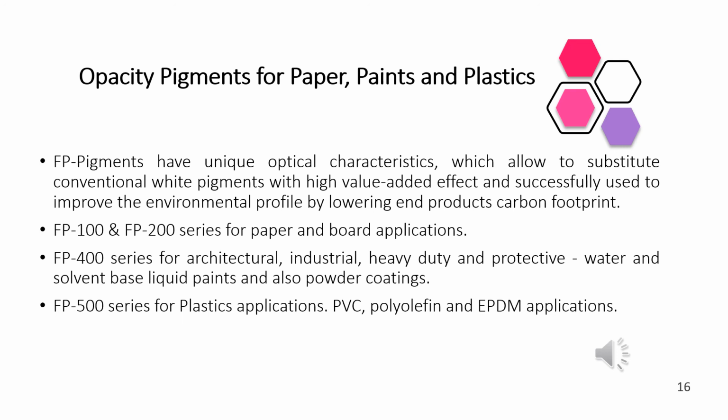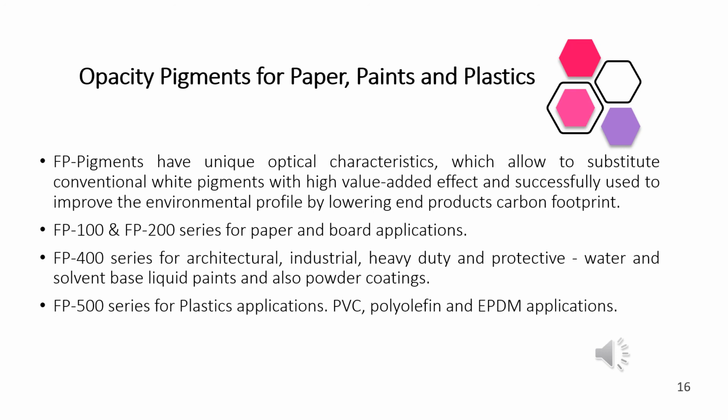That's why the FP pigments are recommended, because they have unique optical characteristics. They are used to substitute conventional white pigments with high value added effects. They are used to improve the environmental profile. And how do they improve the environmental profile?